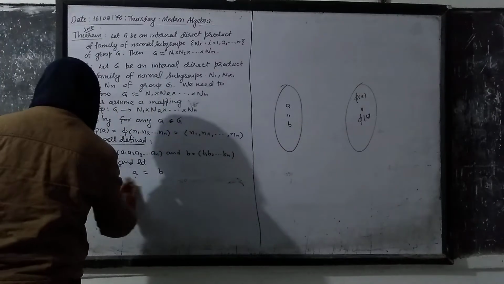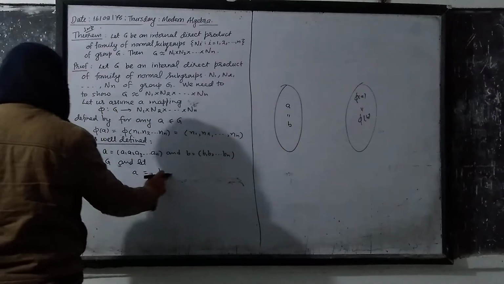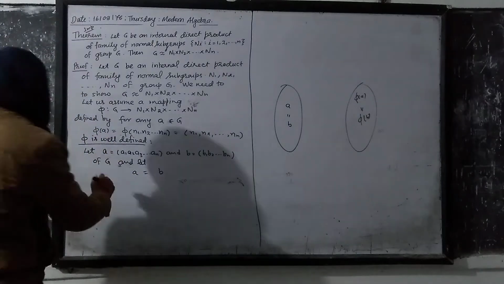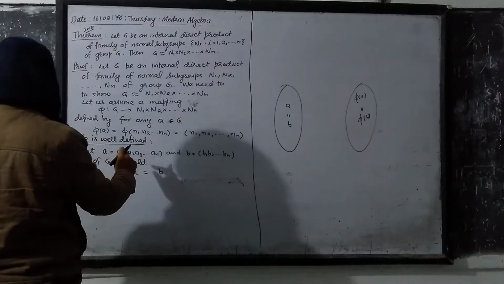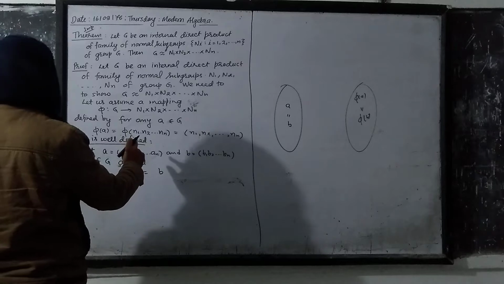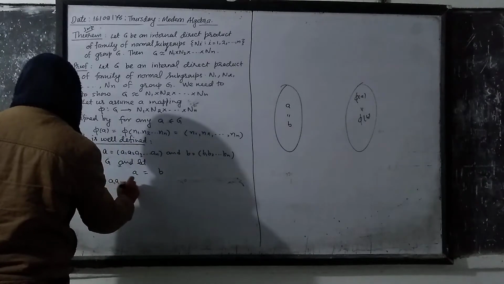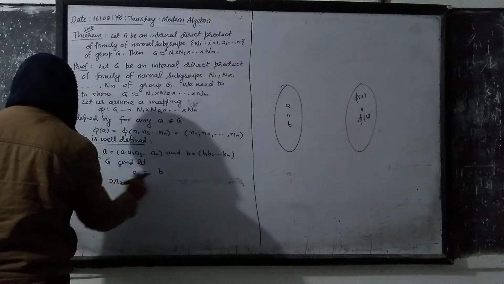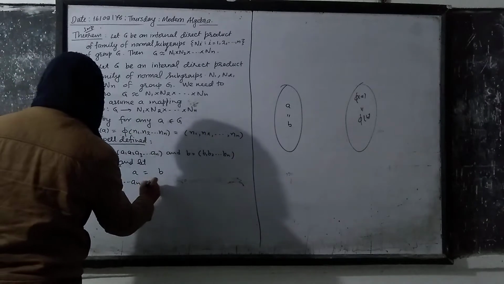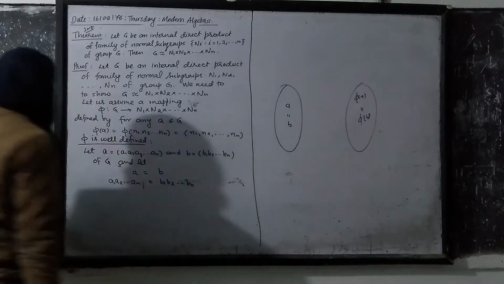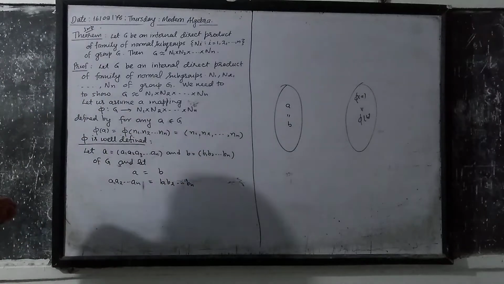Since A is equal to B, it is the element a1 a2 up to an, and this product will be equal to b1 b2 up to bn. These two products are equal.